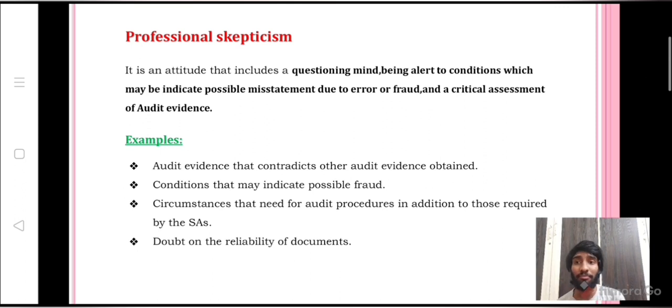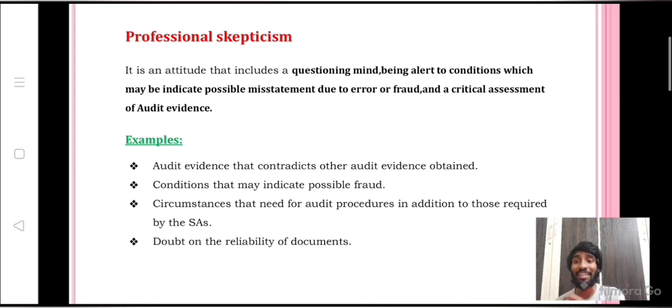First one, audit evidence that contradicts other audit evidence obtained. It's nothing but when there is a conflict between two pieces of audit evidence, you need to maintain professional skepticism. For example, there is a purchase, and for that purchase you have two invoices. So two pieces of audit evidence are there for one purchase. Which one is right? In such situations, you need to apply professional skepticism.